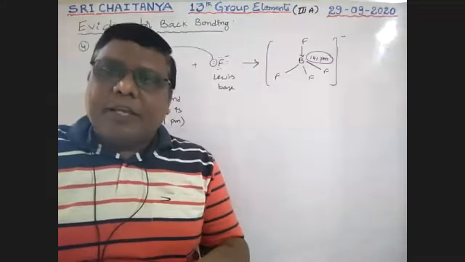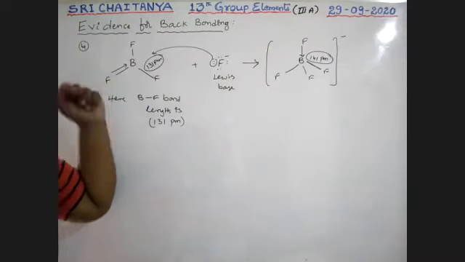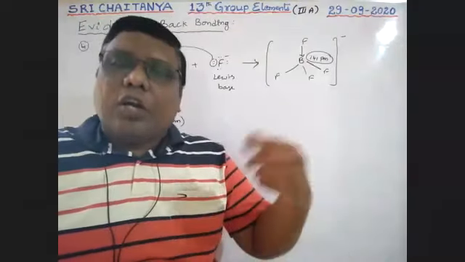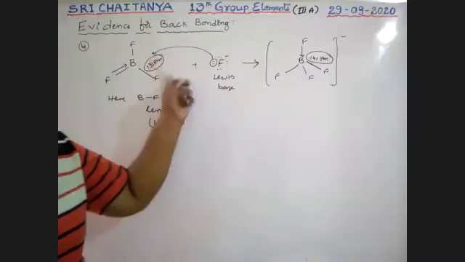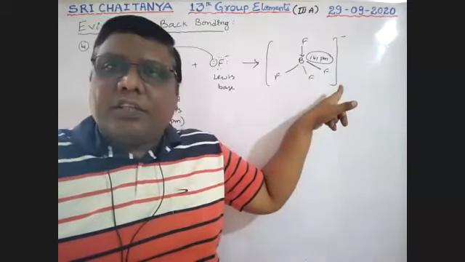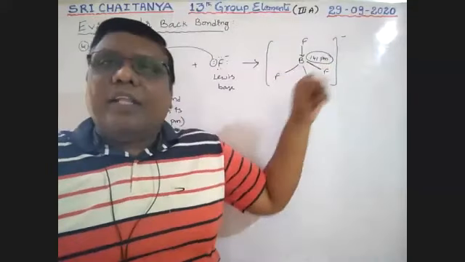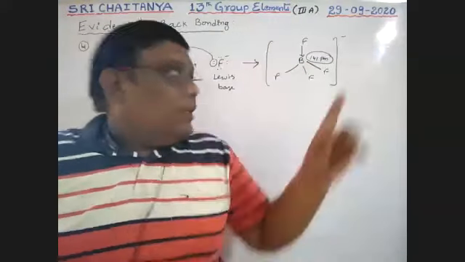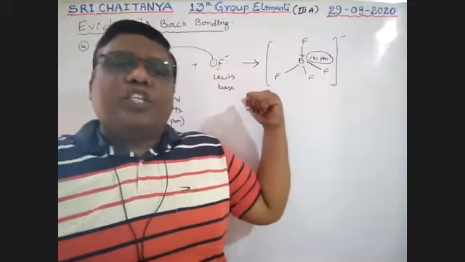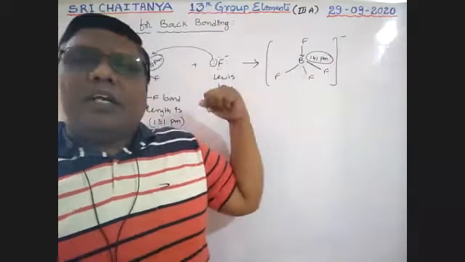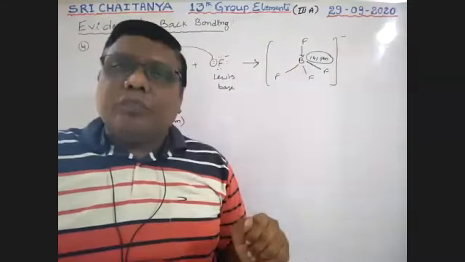Bond order decreases means that here the bond order is more because of the presence of this back bonding. Because of resonance, bond order increased, so bond length decreased. That's why low bond length is available. Here that resonance concept is cancelled. That means back bonding is collapsed, lost. So finally bond length is increased. So the bond length is directly proportional to the electron donating power of this species and the Lewis acid. The more the tendency to donate, the easier to break that back bonding, and the more the bond length.